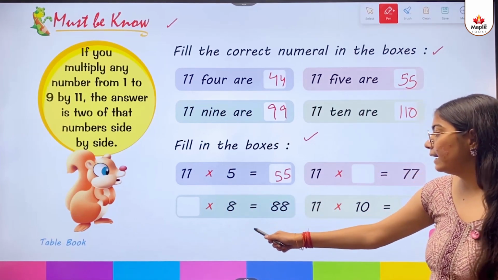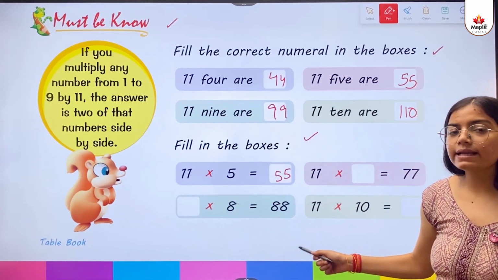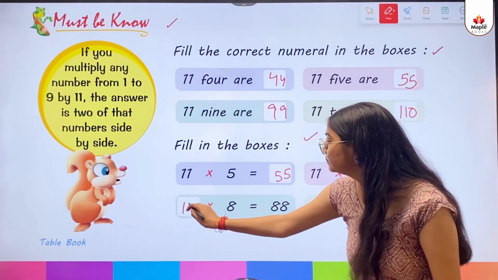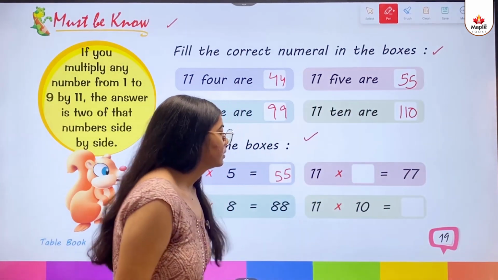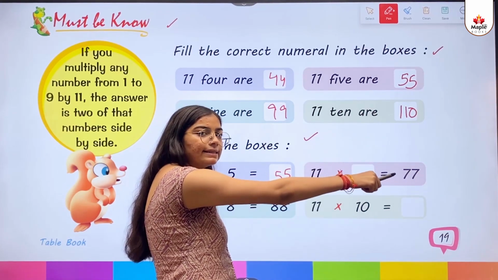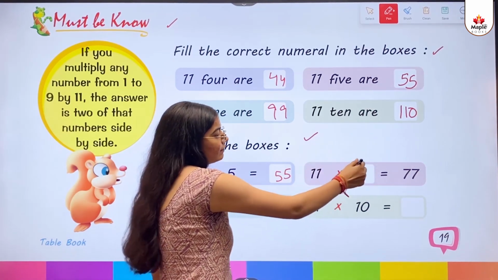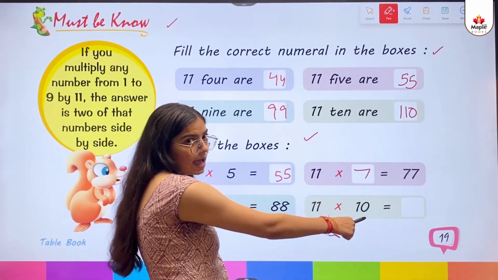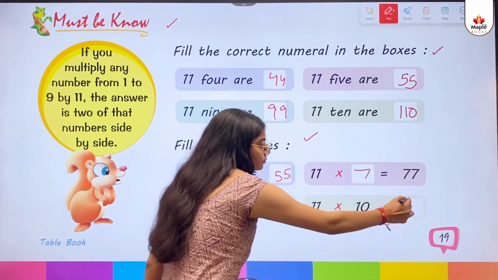Dash multiply 8 equals to 88. 11 multiply 8 equals to 88. 11 multiply dash equals to 77. 11 multiply 7 equals to 77. 11 tens are 110.